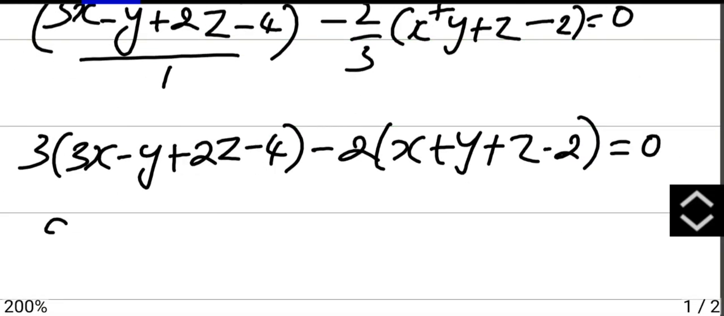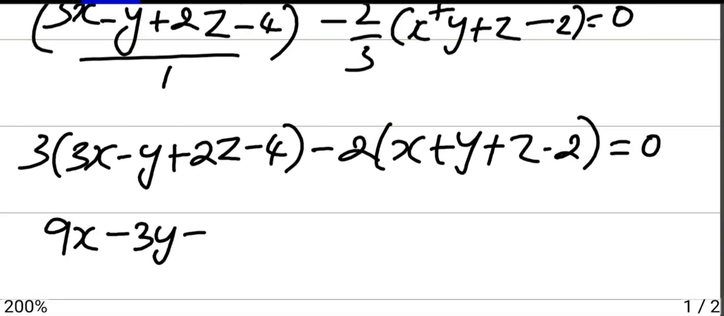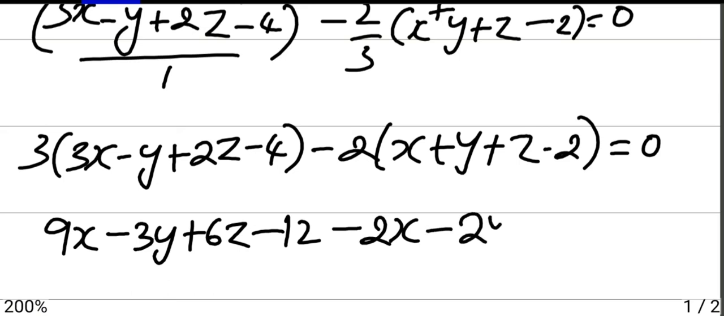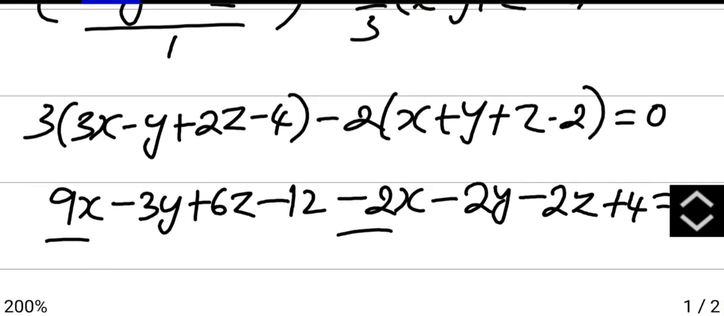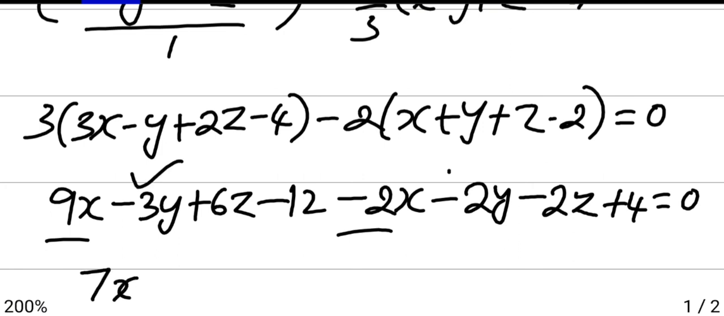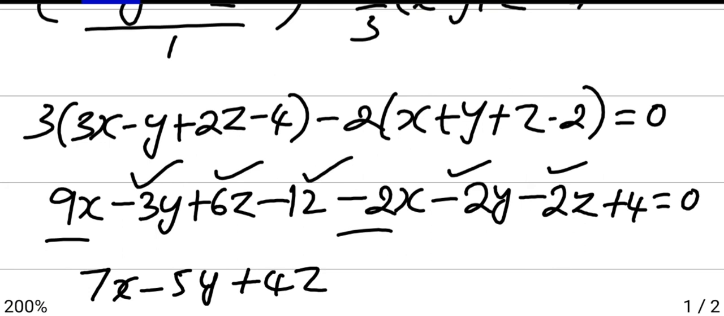Simplify now. 3 3s are 9x, 3y, 3 2s are 6z, minus 3 4s are 12, minus 2 into x is 2x, minus 2 into y is 2y, minus 2 into z is 2z, minus into minus plus 4 is equals to 0. Now take x with x, 9x plus minus 2x is 7x. Minus 3 minus 2 is minus 5y. Plus 6 minus 2 is plus 4z. Minus 12 plus 4 is minus 8, equals to 0.